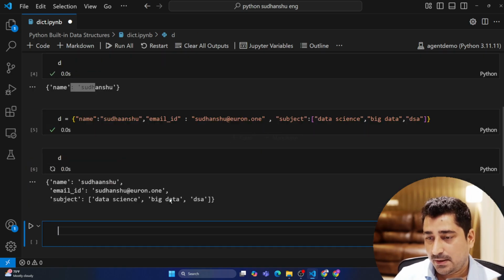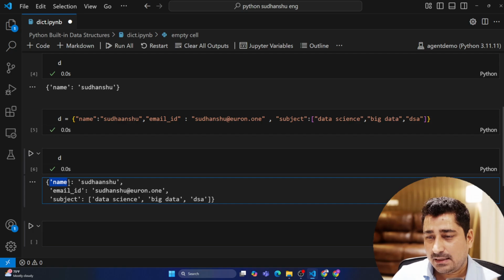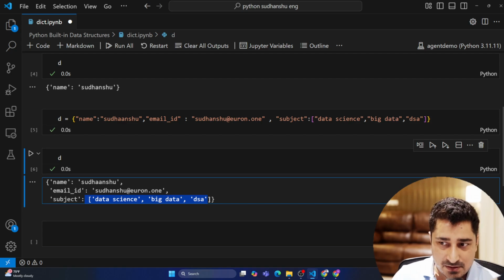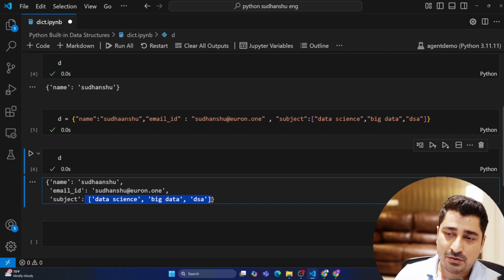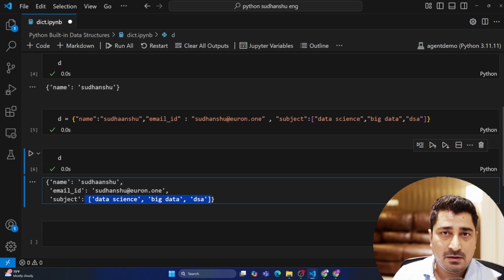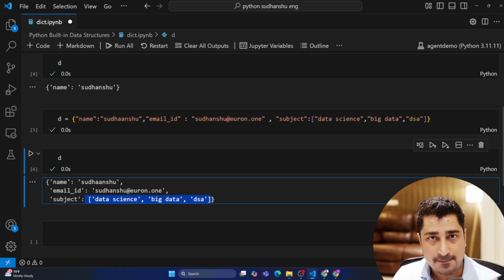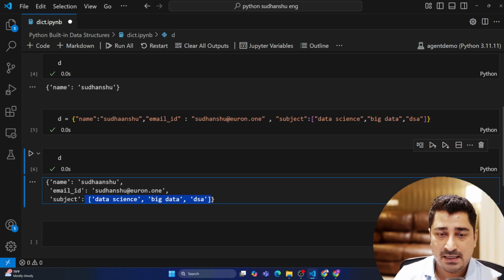Now, if I print this dictionary, you must be able to see the key and value. Name is a key, this is a value. This email ID is a key, this is the value. This subject is a key, and I have a list as the value. So in a key value fashion, I will be able to store the data inside a dictionary. That is practically possible. This is what I'm able to do inside this particular data structure.